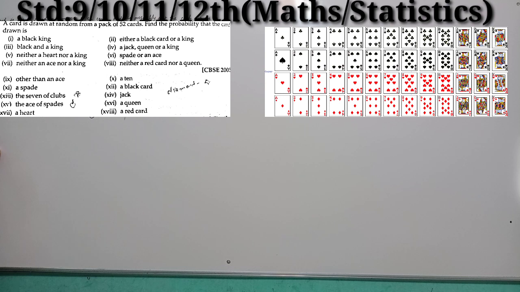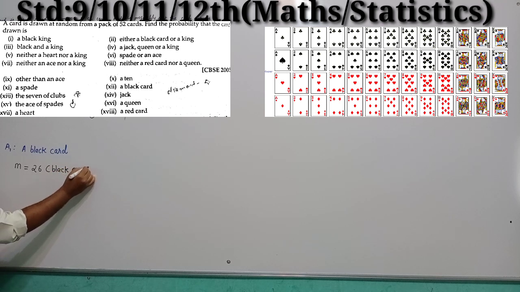Now we will solve the first question. Consider this is event A1, right? A black card. What do you want to find out? A black card. Right students? We know that in a pack of 52 cards, 26 cards are black and 26 cards are red. So your favorable events will be M, 26 black cards.